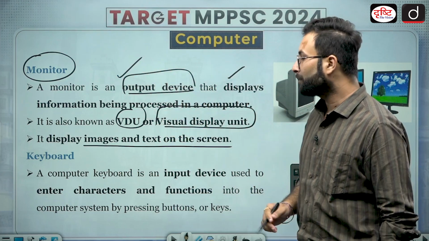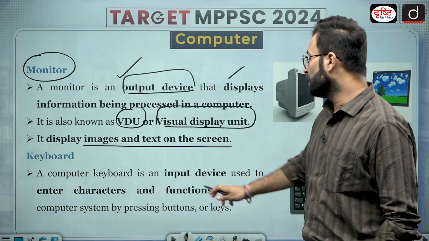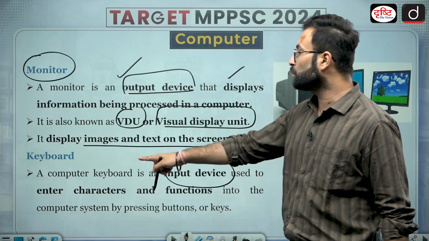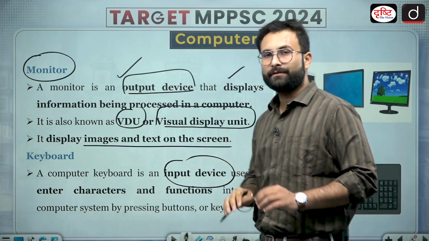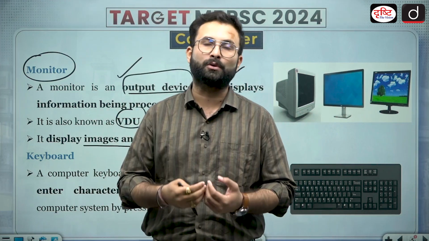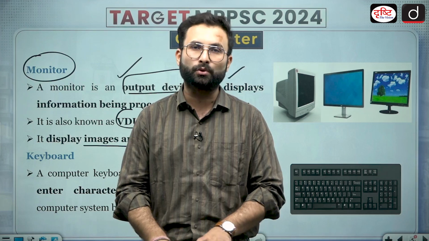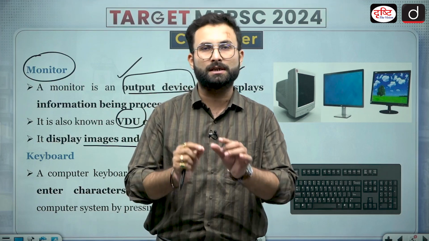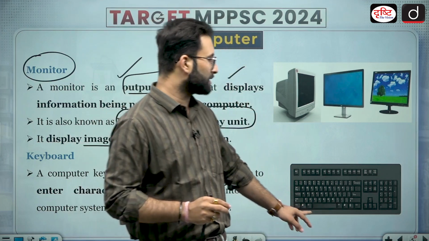Then comes the keyboard. A computer keyboard is an input device used to enter characters and functions. Whenever we have to give some kind of prompt or input to the computer, we enter it through the keyboard. So basically the keyboard is an input device. Here you can see the picture of a keyboard.